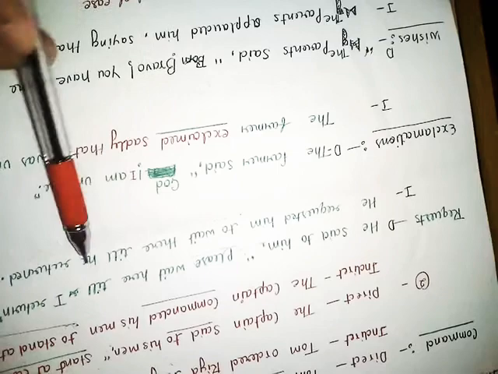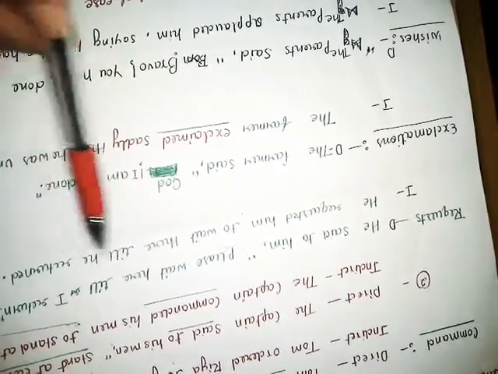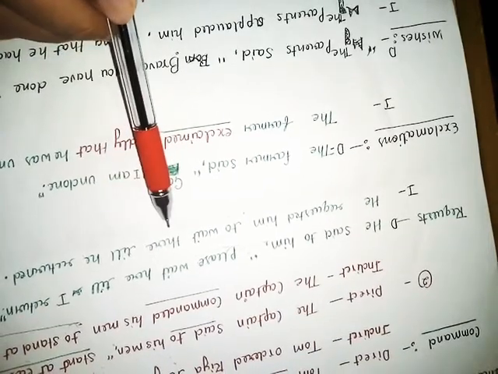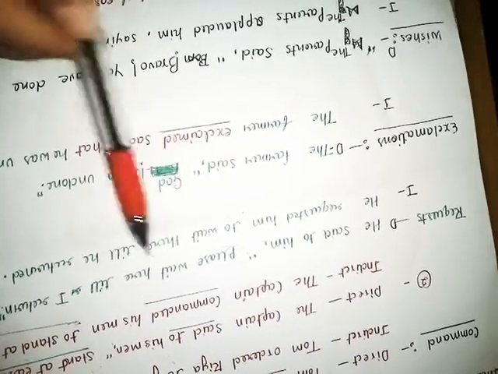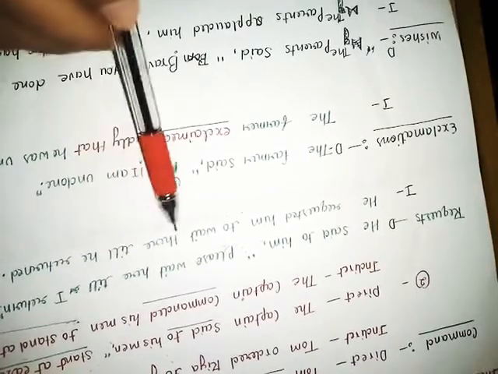So this is one thing here, friend. While converting direct to indirect, here becomes there. I have explained this in my previous video. If you didn't watch, you may watch there. While converting direct to indirect, here becomes there.